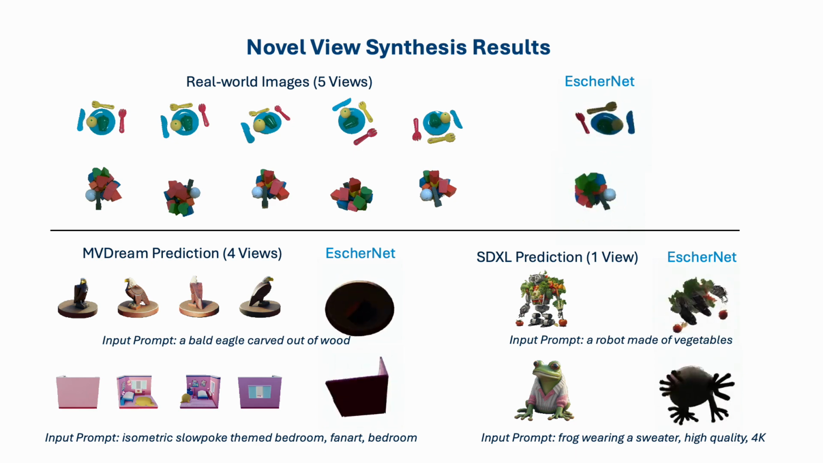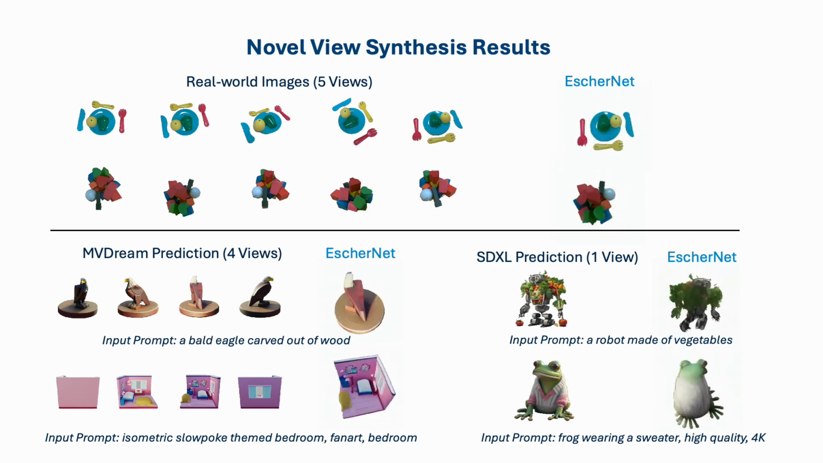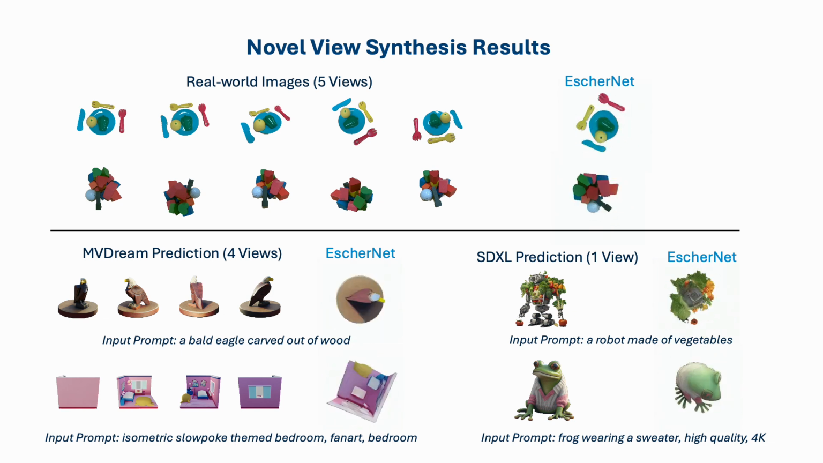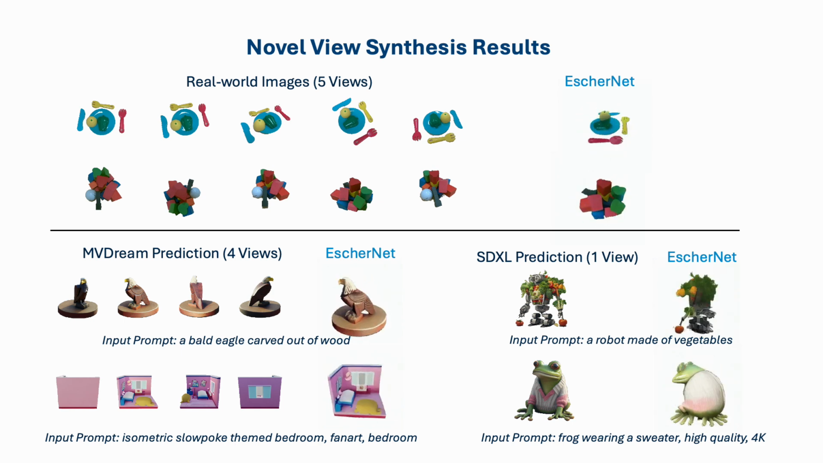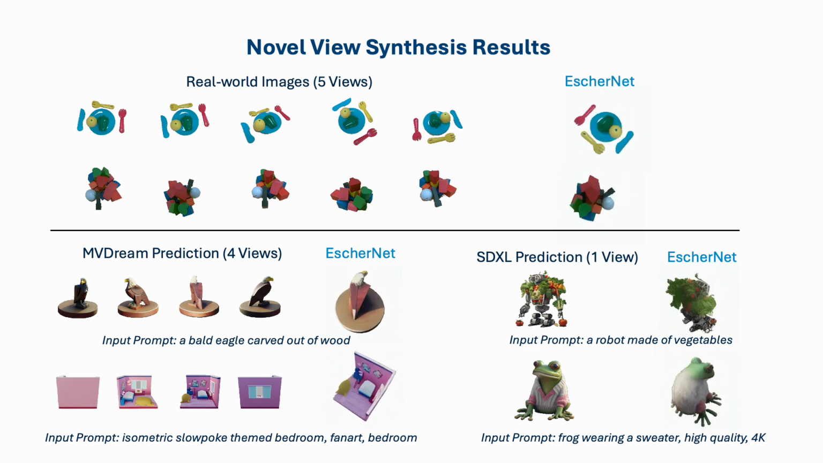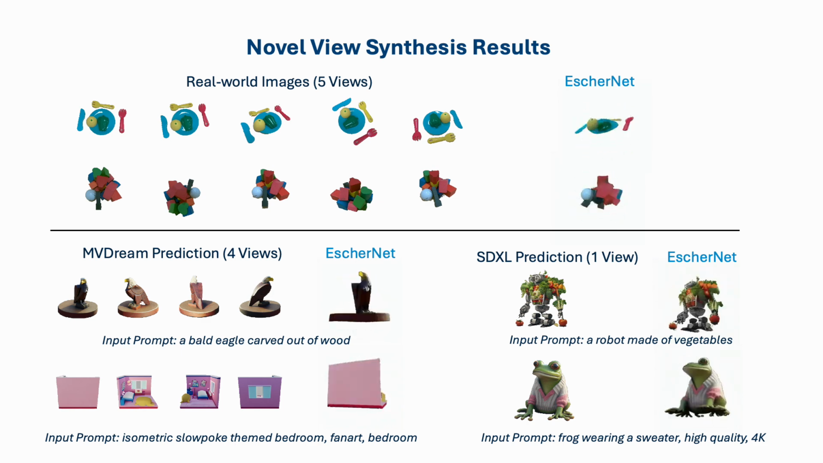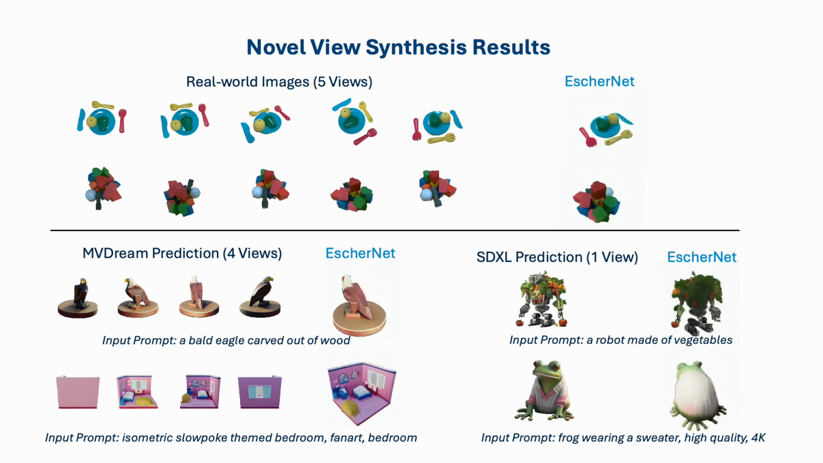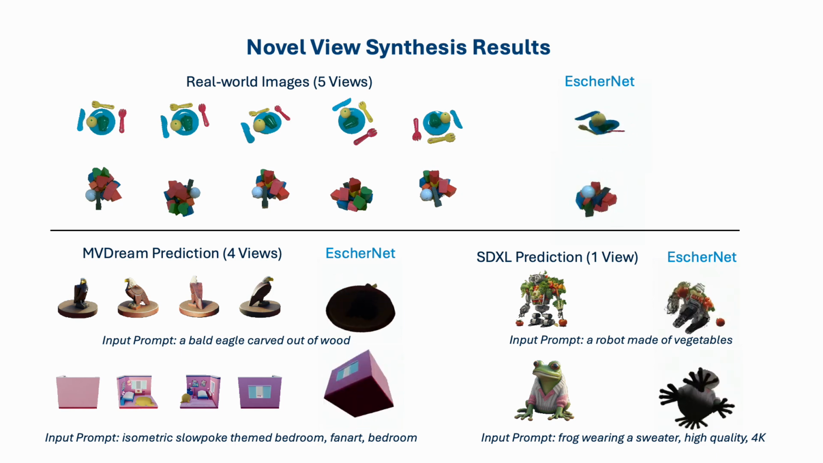For real-world images, our experiments yielded quite reasonable 360-degree novel view synthesis results, using 5 images captured from a camera. We also explored using off-the-shelf text-to-image models to generate images from user prompts. This approach was successful for both single-image input with Stable Diffusion XL and for 4-image input with MVDream.